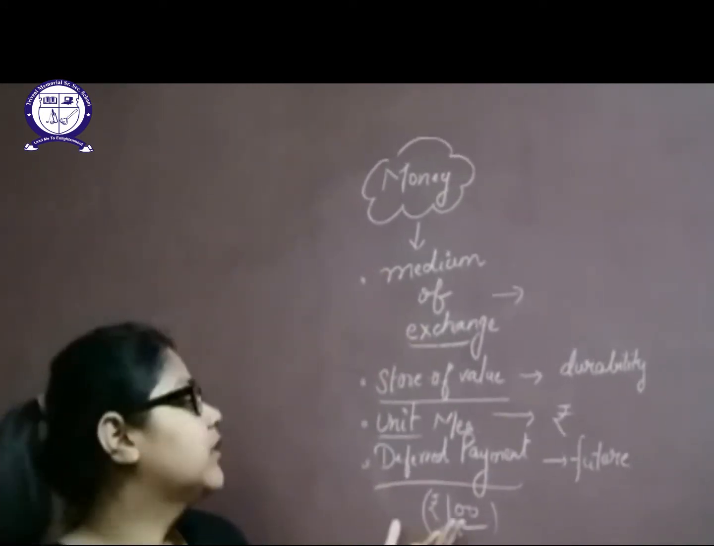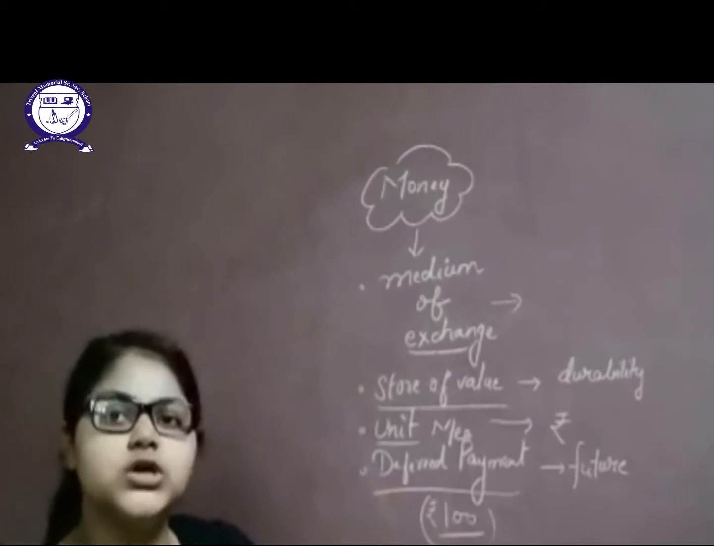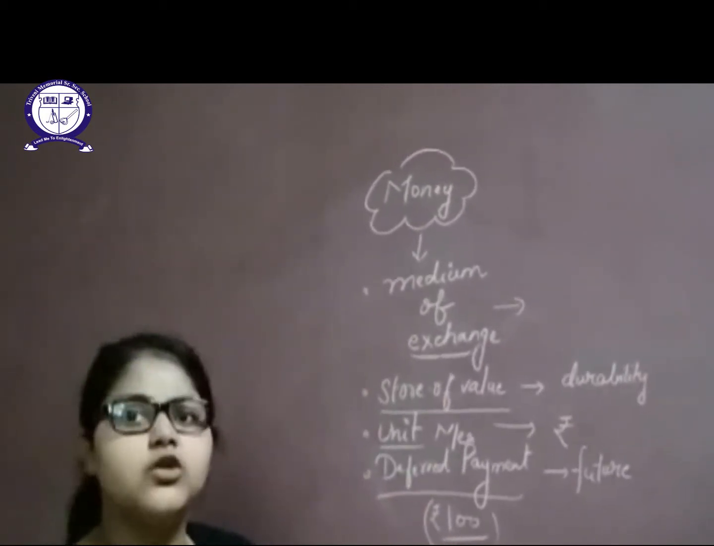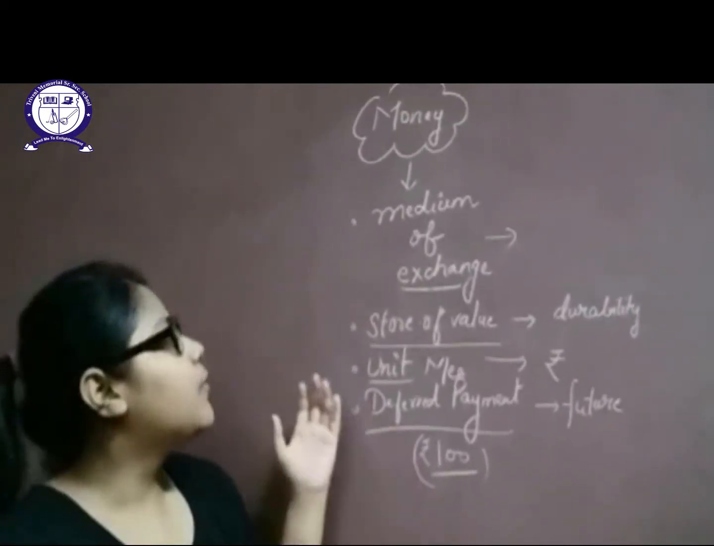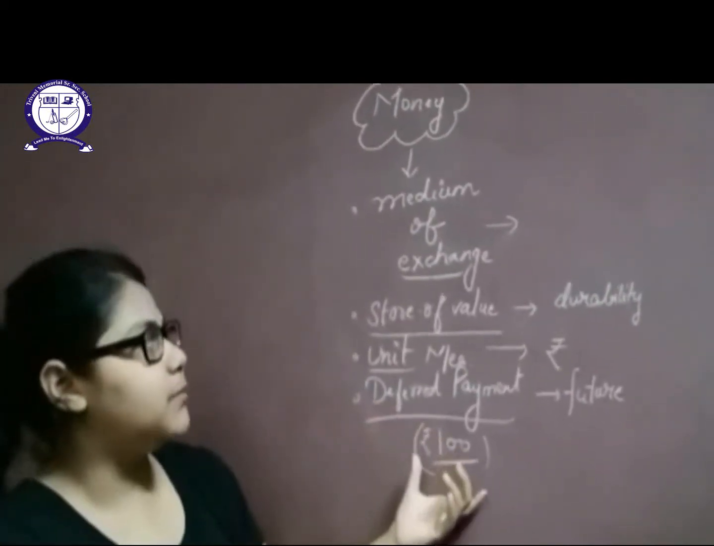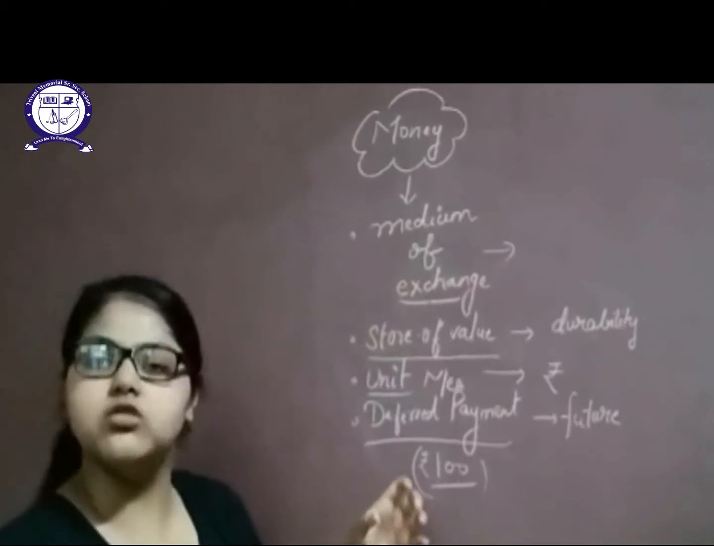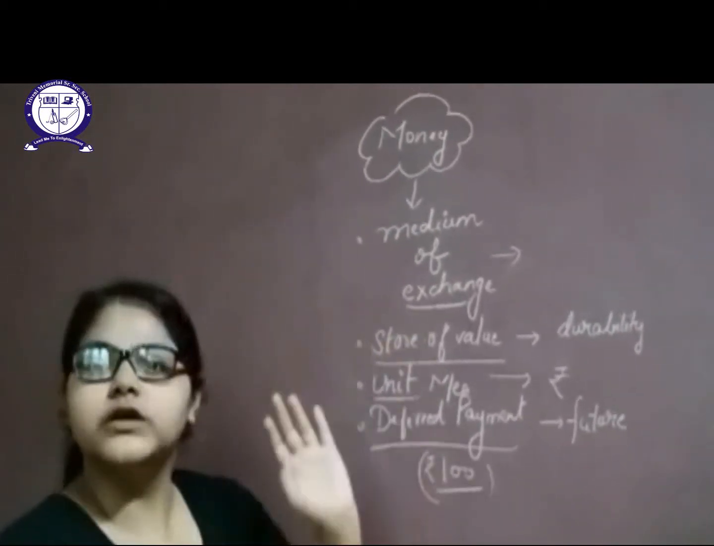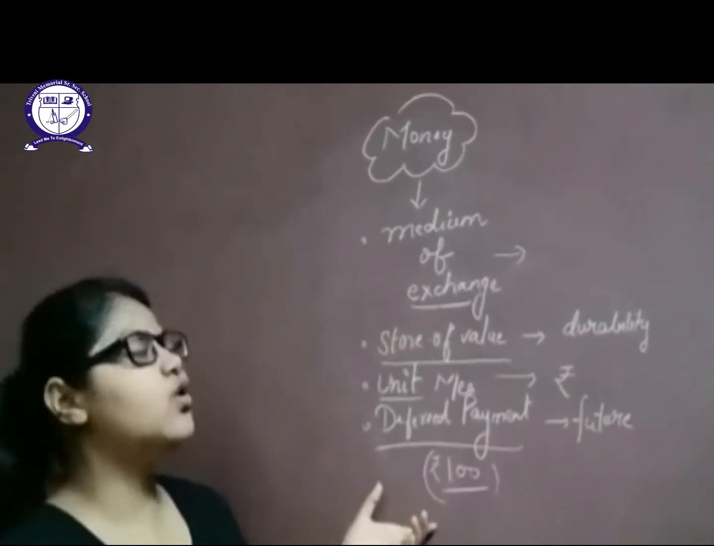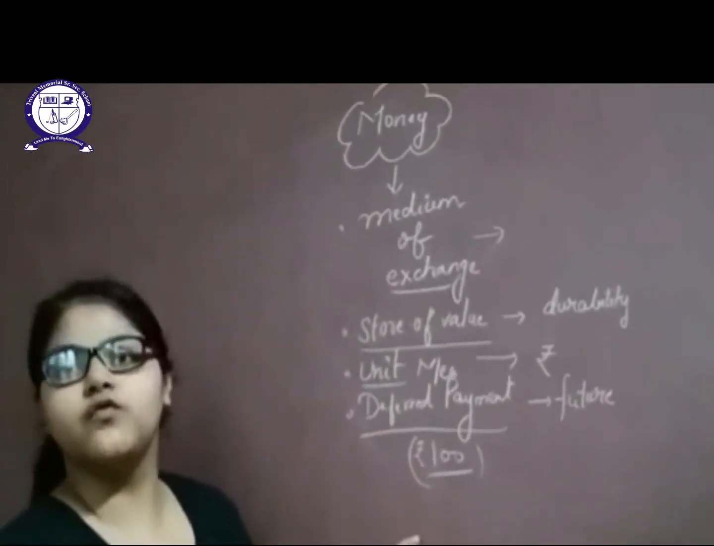For example, if we want to make a payment in future, even in the nearby future, we cannot depend on some kind of commodity to deal with. So as a standard of deferred payment, money can be used because money can have a store value which can be utilized all over the years. So this was the topic of money.